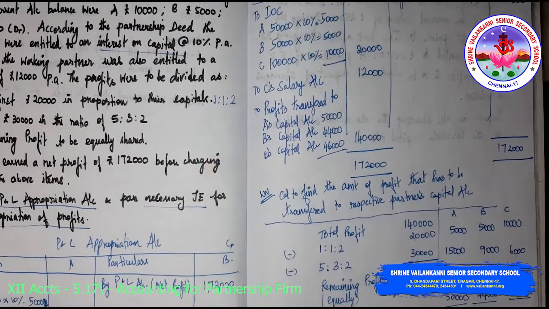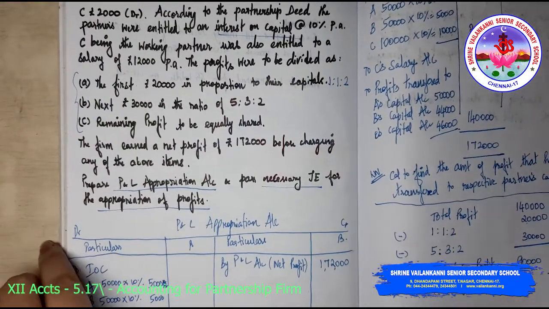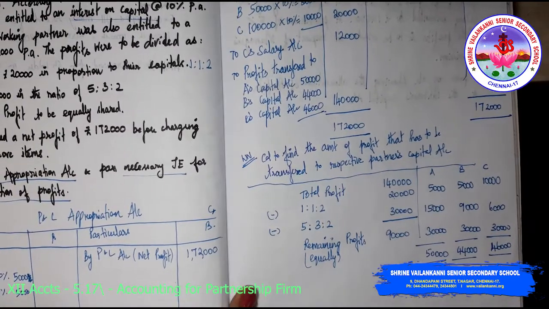Now what we have to do is pass the necessary journal entry for the appropriation of profits. Now the journal entry, I am just going to pass it this way.